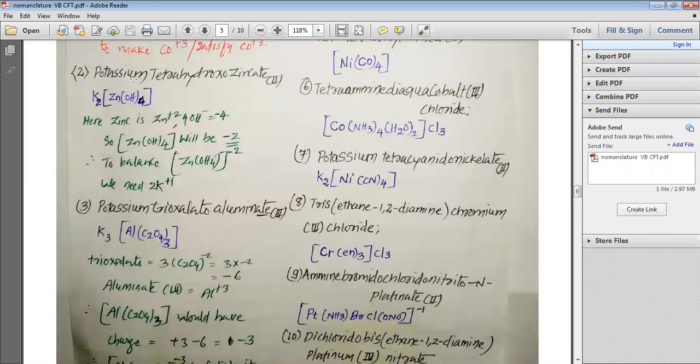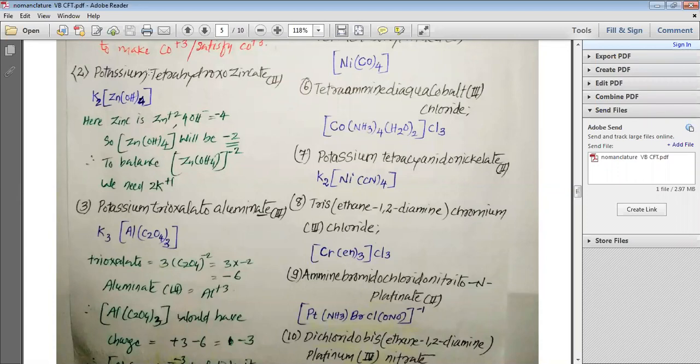Now we are going to study the next example, potassium tetrahydroxozincate(II). You can understand that potassium is written, which is the K, so it is not inside the coordination entity. Tetrahydroxo means (OH)4. Zincate(II) means Zn plus 2. So we can write at least Zn(OH)4. Zn is plus 2, and total plus 2 minus 4 is minus 2.